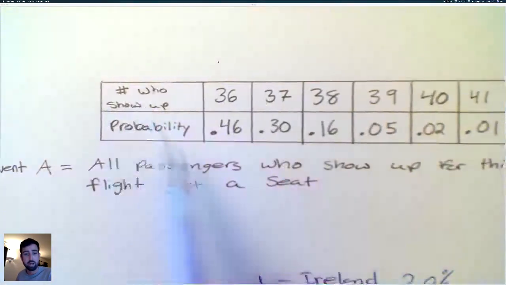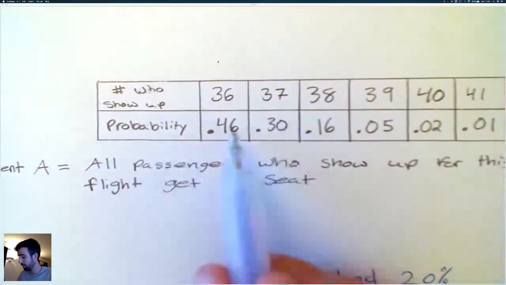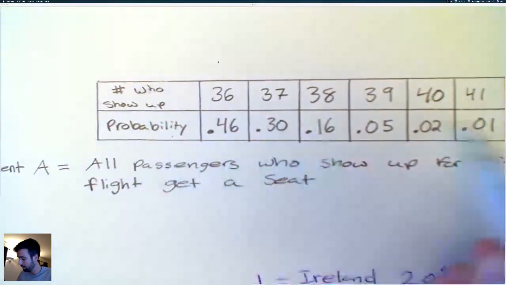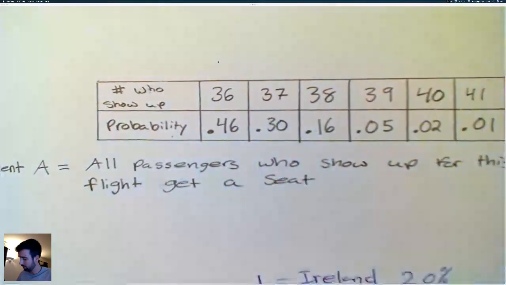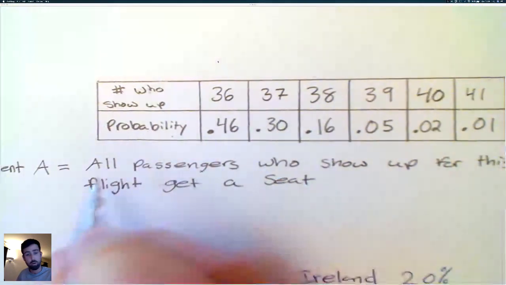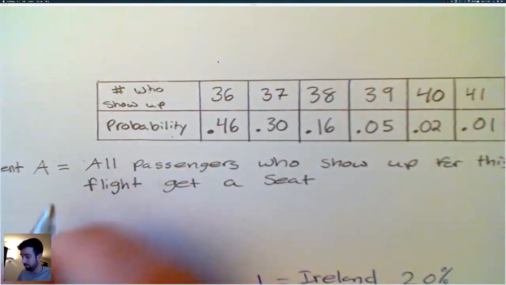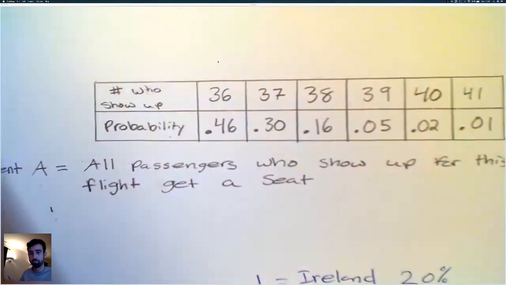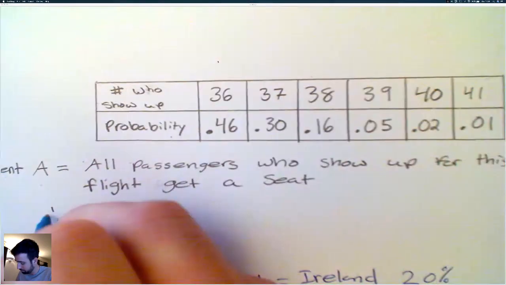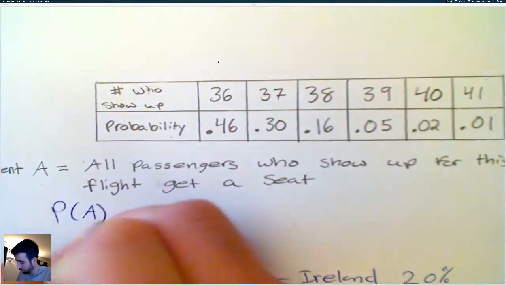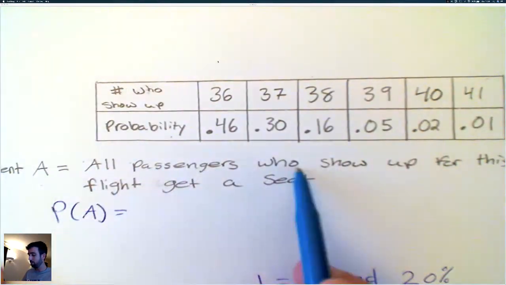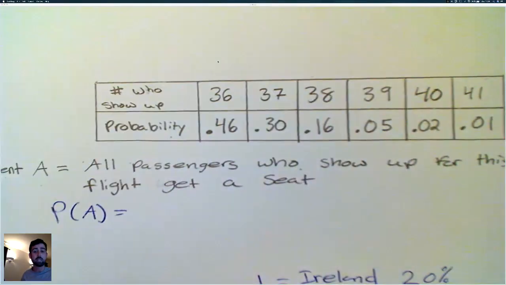This is the probability that it happens. So remember, all these added up should be 1, and it is. And if we want to know the probability of event A happening, we want to know the probability that all people who show up for the flight get a seat.